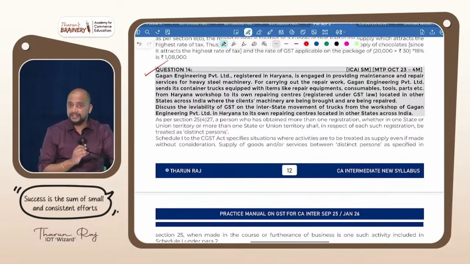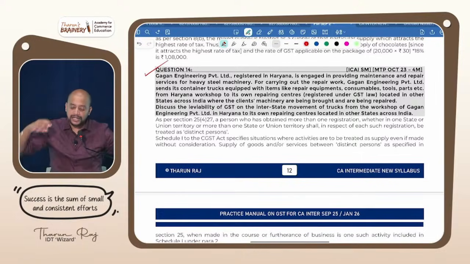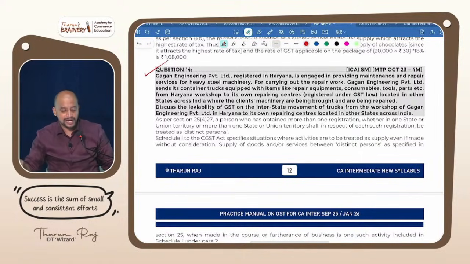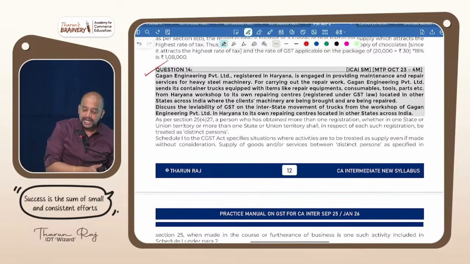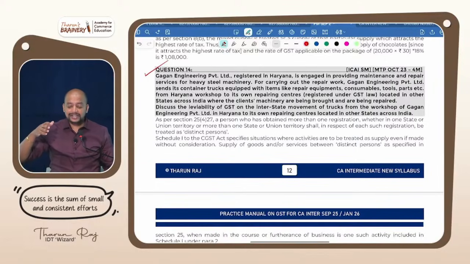Gagan Engineering Private Limited, registered in Haryana, is engaged in providing maintenance and repair service for heavy steel machinery. For carrying out the repair work, Gagan Engineering Private Limited sends container trucks equipped with items like repair equipment. So they are sending a truck. The truck contains what? Repair equipment, like consumables, tools, parts, etc. From where to where? From Haryana workshop to its own repairing centers located in other states where the client's machinery are brought and are being repaired.